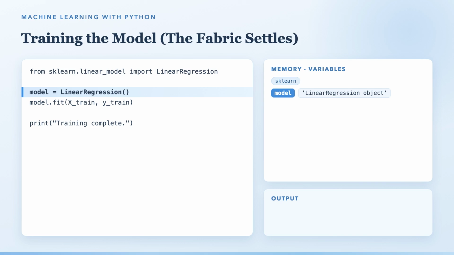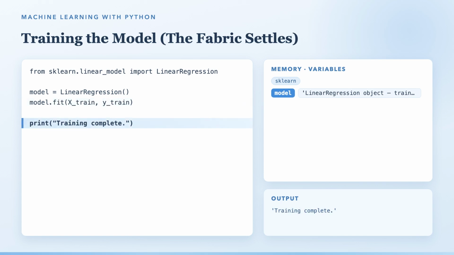Just 3 quiet lines here. First, from sklearn.linear_model, we import LinearRegression. The loom arrives on our workbench. Second, model equals LinearRegression(), with empty parentheses. This creates a fresh, untrained model, all its threads still loose, no weights chosen yet. And third, model.fit, with X_train and y_train.